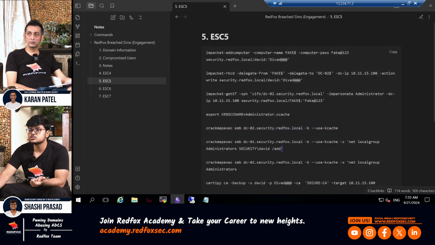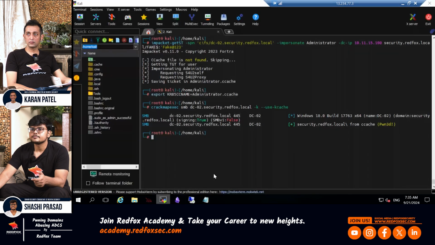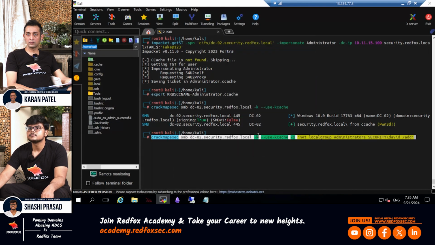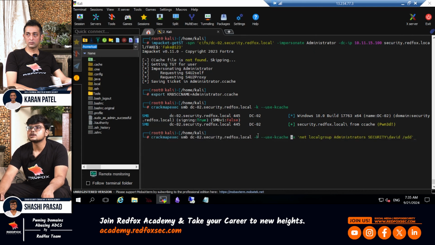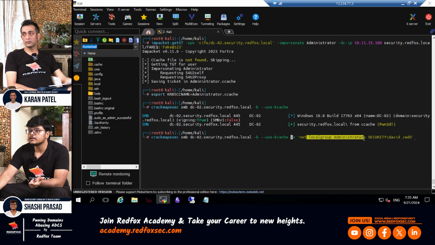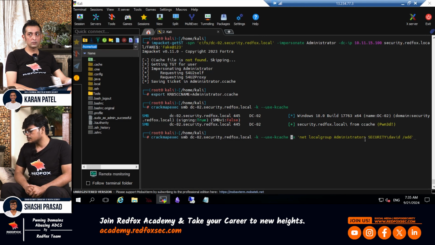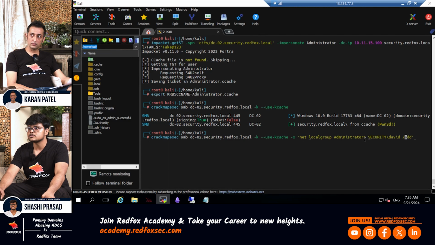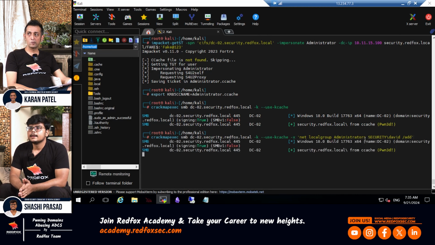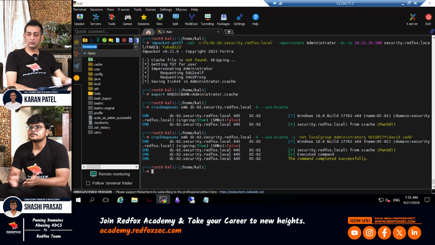We are going to add our user to the local administrators group. Paste. Same thing. We are again going to use the cache file, which we just exported as an environment variable, and we are going to execute this command. We are adding our user, David user, to the local administrators group on this computer. If we have local administrator rights, then we can get the private and public key pair of the certificate authority. So let's add it first, and yeah, the command executed successfully.